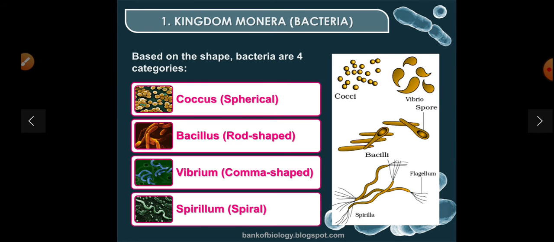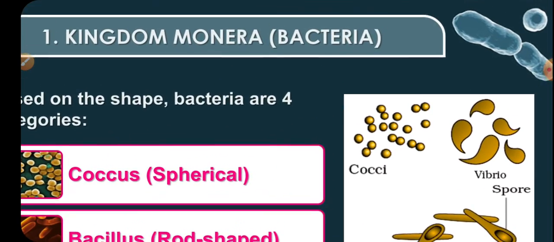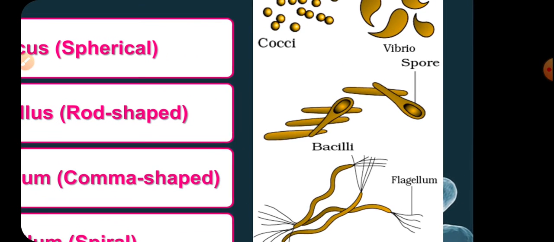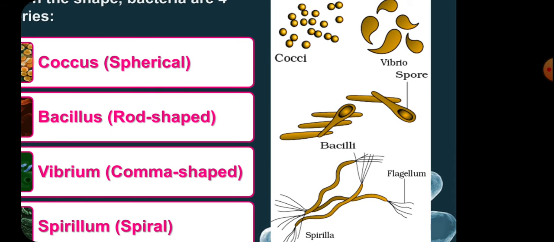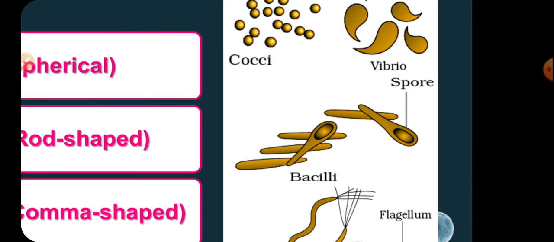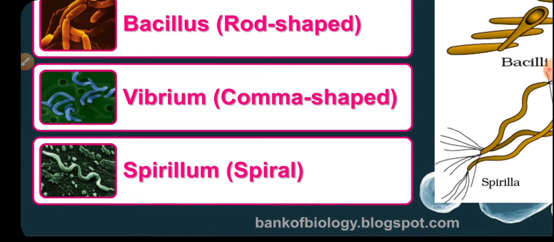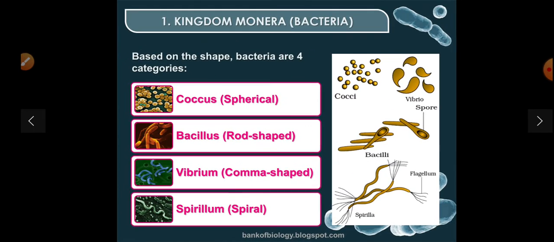Based on the shape, bacteria are divided into four categories. If the shape is spherical, that is coccus. If the shape is rod shaped, that is bacillus. You can easily see this figure and understand. Comma shaped, that is vibrio. Last is spiral, spirillum. You can see this diagram.